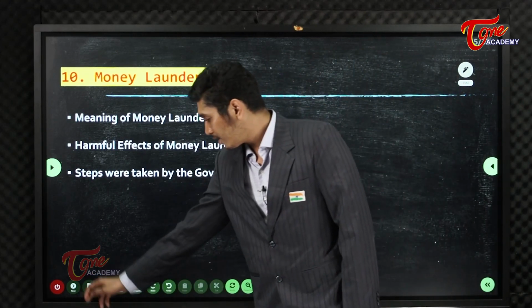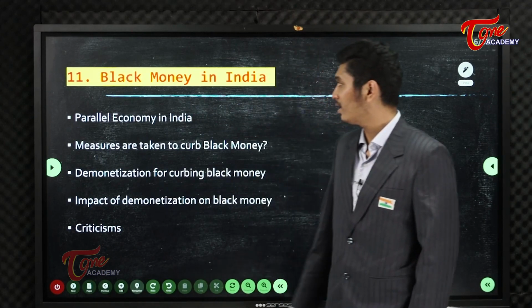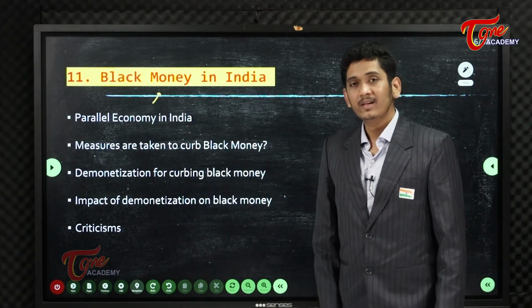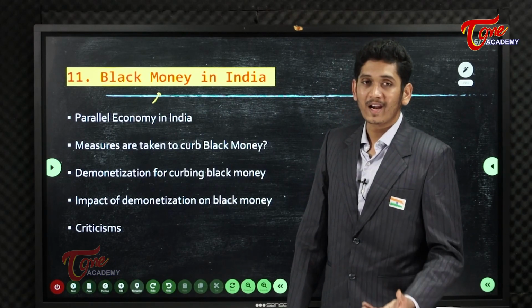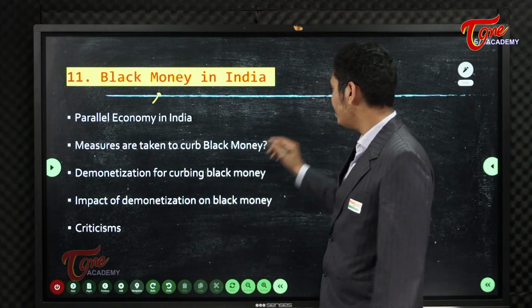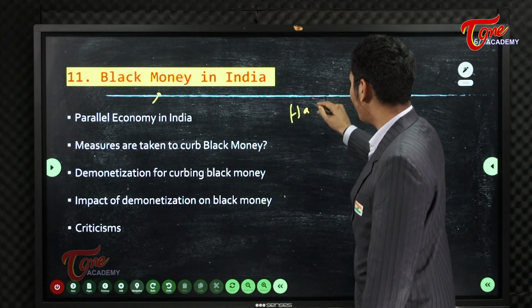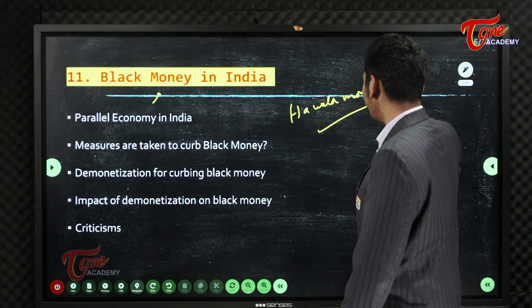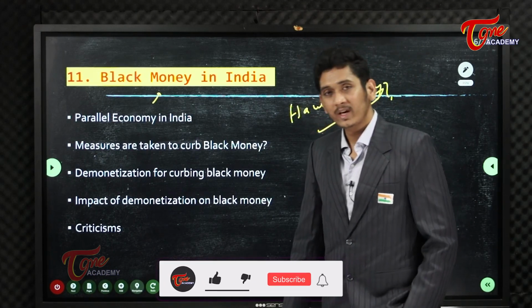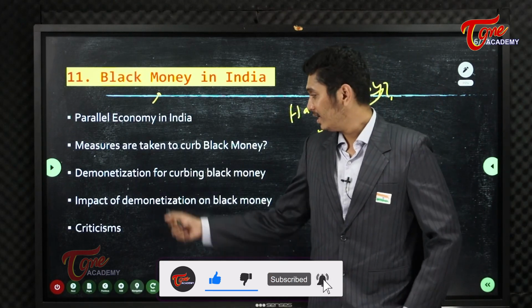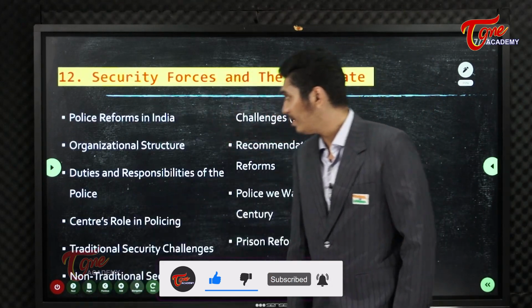Harmful effects of money laundering, steps taken against money laundering. And in money laundering, there is a subtopic called black money in India, how black money is rising, what is the parallel economy, okay, what is organized crime, or sometimes you also hear a term called hawala money. Okay, what exactly hawala means, you will learn about them. Okay, how demonetization helped in reducing black money, demonetization and curbing of black money.